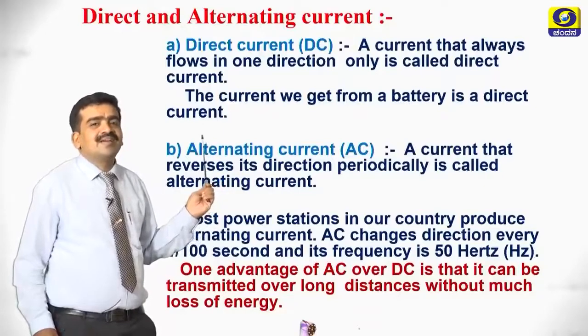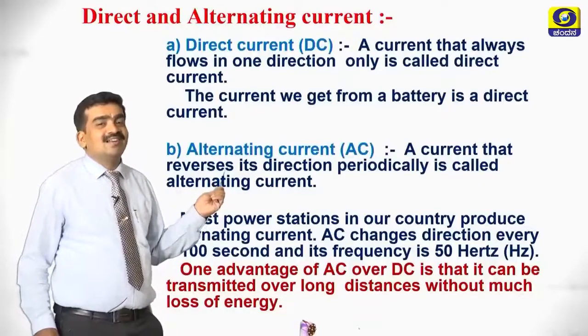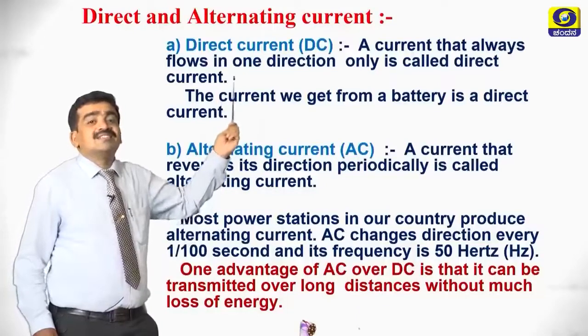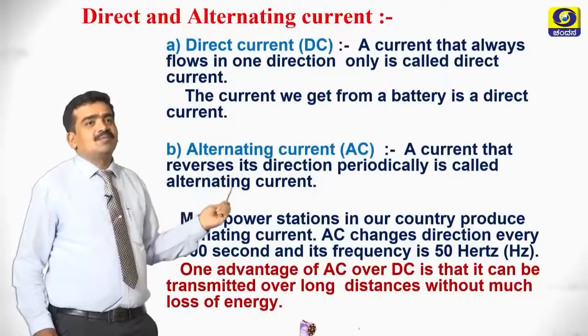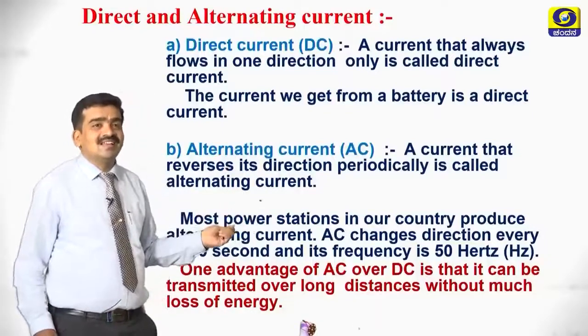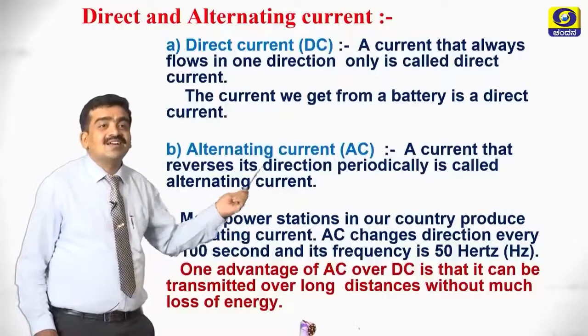So, battery is the main source for DC current, 9-volt battery, 12-volt battery, etc. Here it does not change its direction. But what about alternating current? It changes its direction periodically. That is what we call alternating current or AC current.